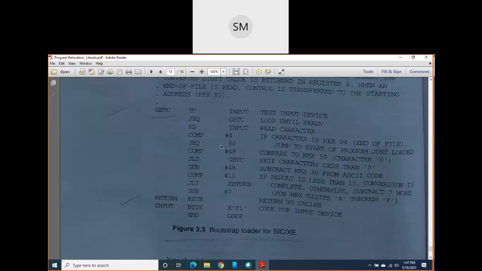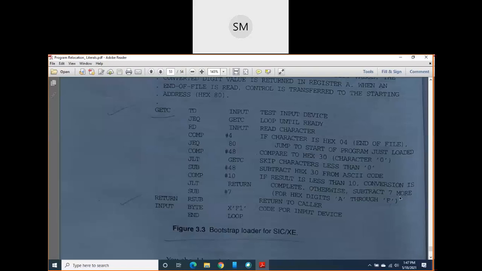So our program is in between 0 to 79. So here you skip it. Then come and compare it with a 10. What is this 10? If the result is less than 10, then conversion is complete. After 9, usually we write the 10 as A, B, C, D, E, F like this. Correct? Because of that only we have taken it as 10 here. If it is less than 10, then conversion is complete. Otherwise it means it is greater than 10.